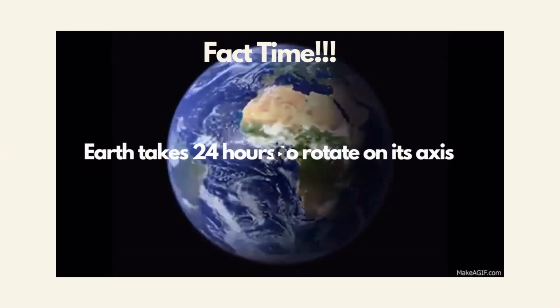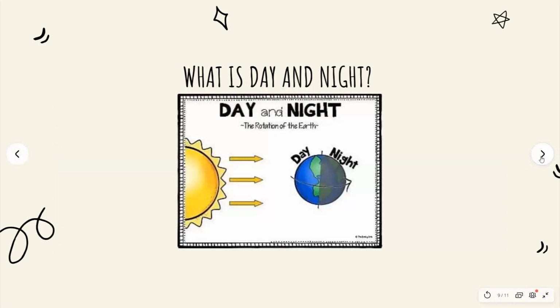How long do you take to rotate on your own axis? How much time do we take to turn around? I think I take 1 second only. But Earth takes 24 hours to rotate on its own axis.